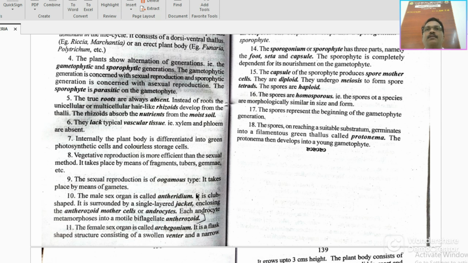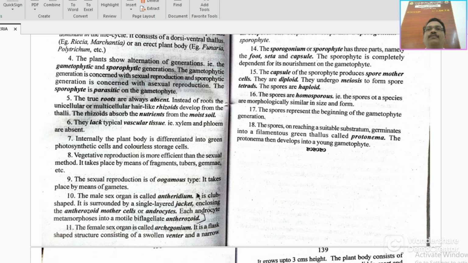A male gamete fuses with the female gamete, fertilization takes place, and a zygote forms. The male sex organ is called the antheridium. It is club shaped, surrounded by a single-layered jacket, and encloses androcyte mother cells, androcytes, and each androcyte metamorphoses into a motile biflagellate antherozoid.